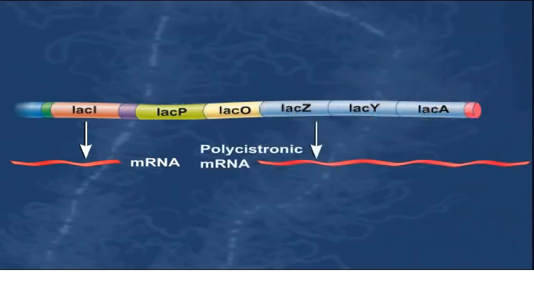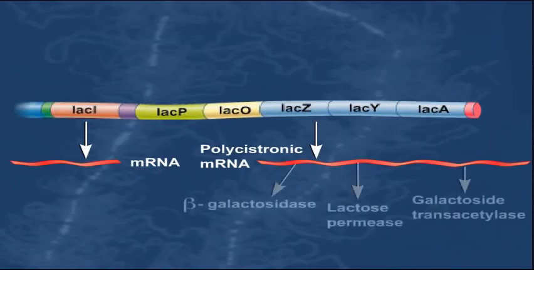This polycistronic messenger RNA is then translated to produce the beta-galactosidase, lactose permease, and galactoside transacetylase proteins. Therefore, the induction of the Lac Operon enables the bacterium to efficiently transport lactose into the cell and metabolize it.